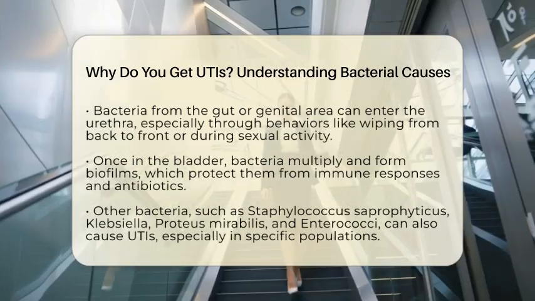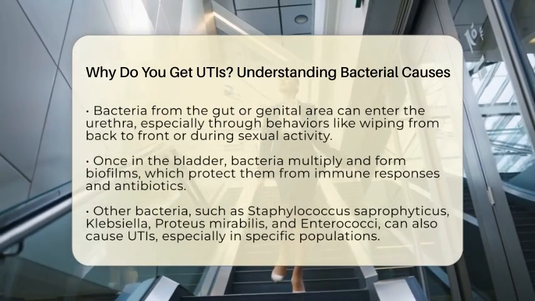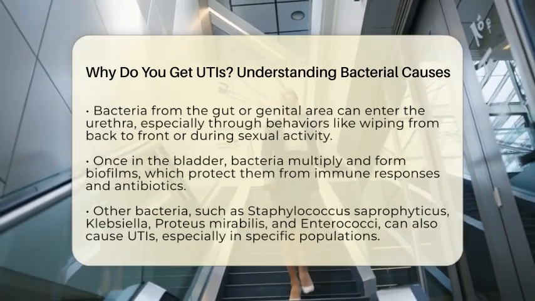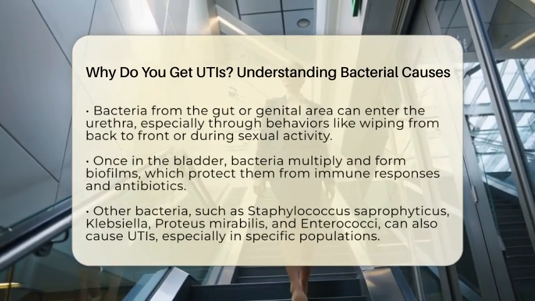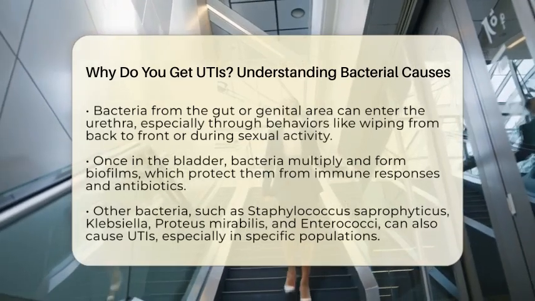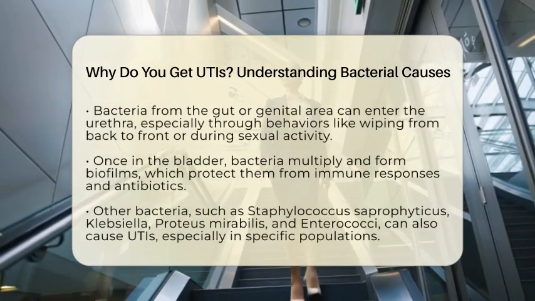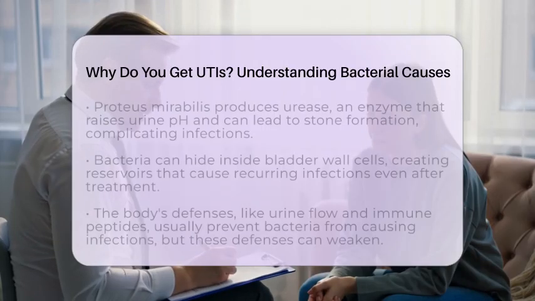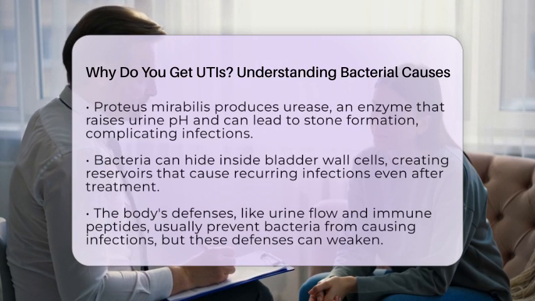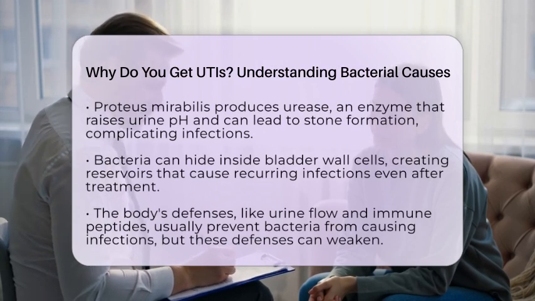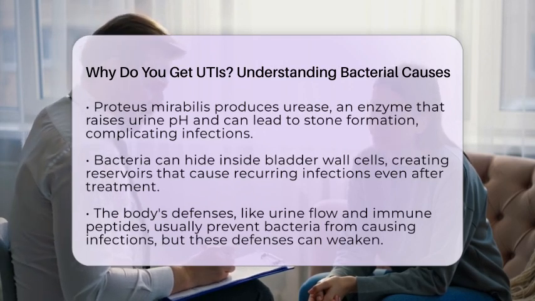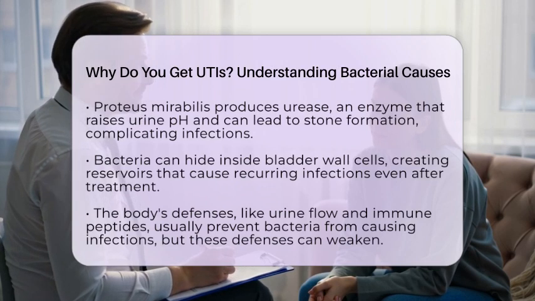For example, Staphylococcus saprophyticus is a common cause in young women, especially during or after sexual activity. Klebsiella, Proteus mirabilis, and enterococci are more often involved in infections in older adults or in complicated cases. Proteus mirabilis is notable because it produces an enzyme called urease, which can raise the pH of urine and lead to the formation of stones in the urinary tract, making infections harder to treat.